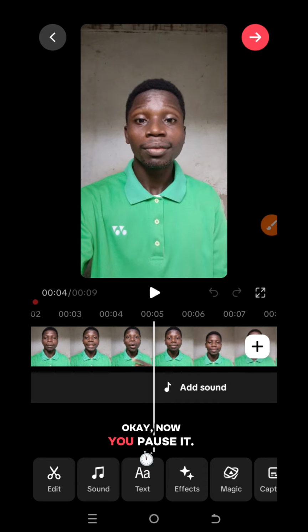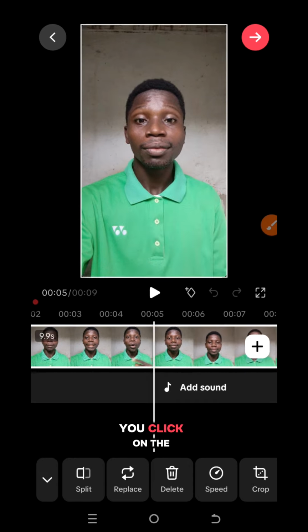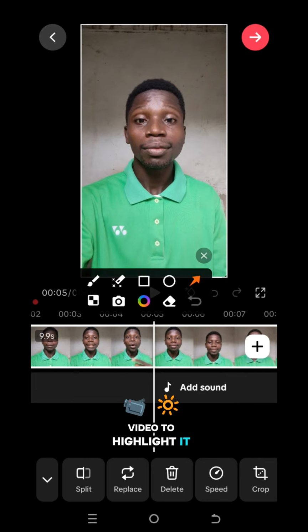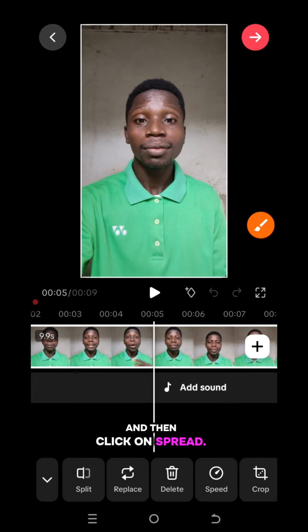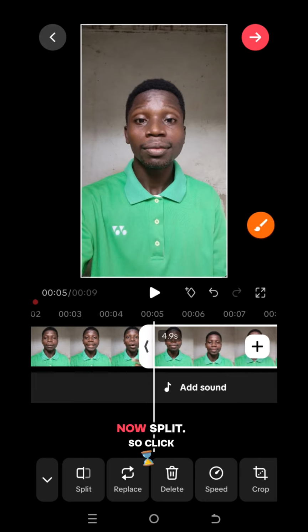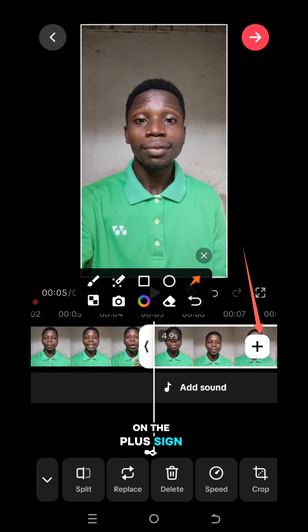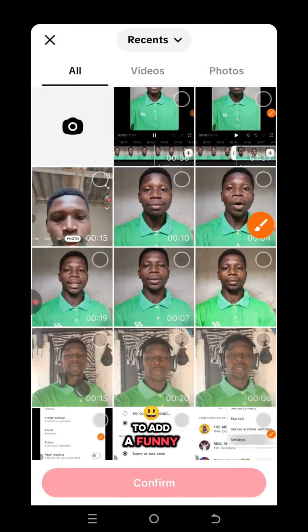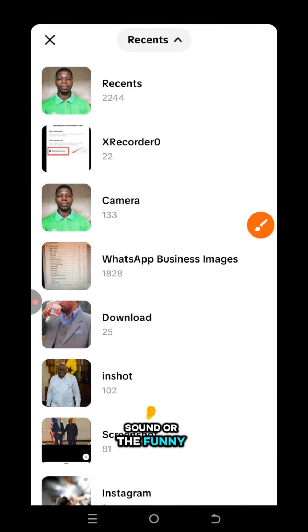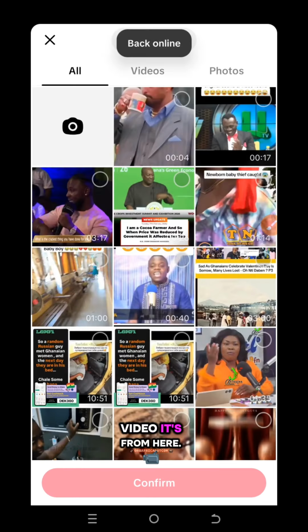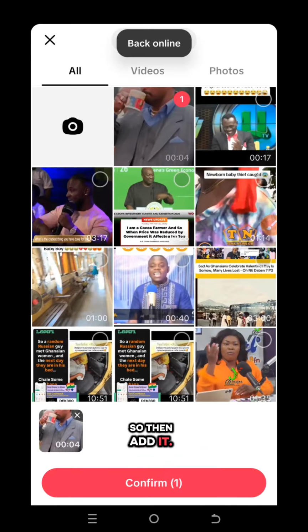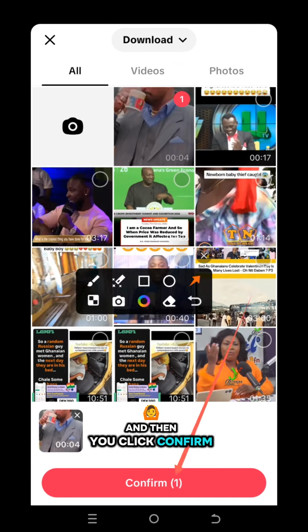Okay, now we pause it. You click on the video to highlight it and then click on split. Now split, so click on the plus sign to add a funny sound or the funny video. It's from here, so let me add it and then you click confirm to confirm.